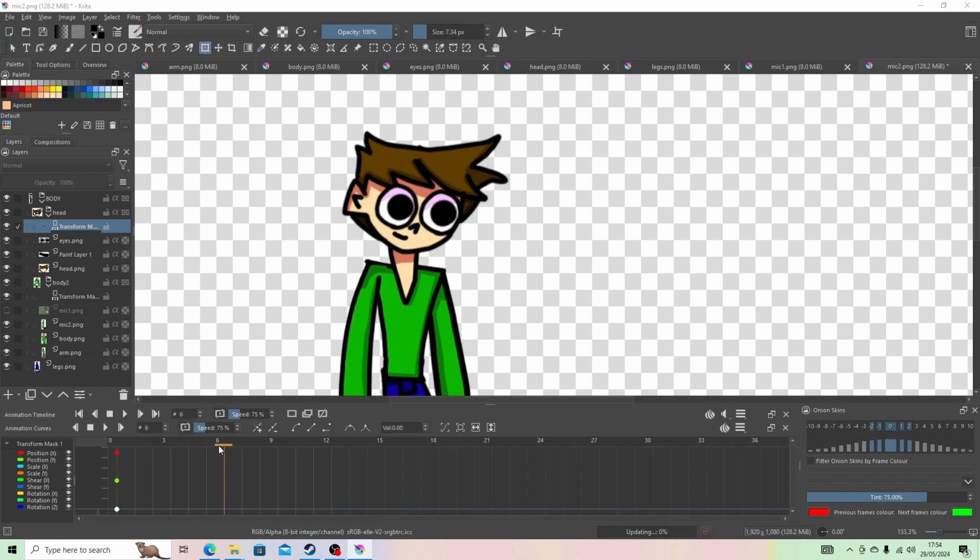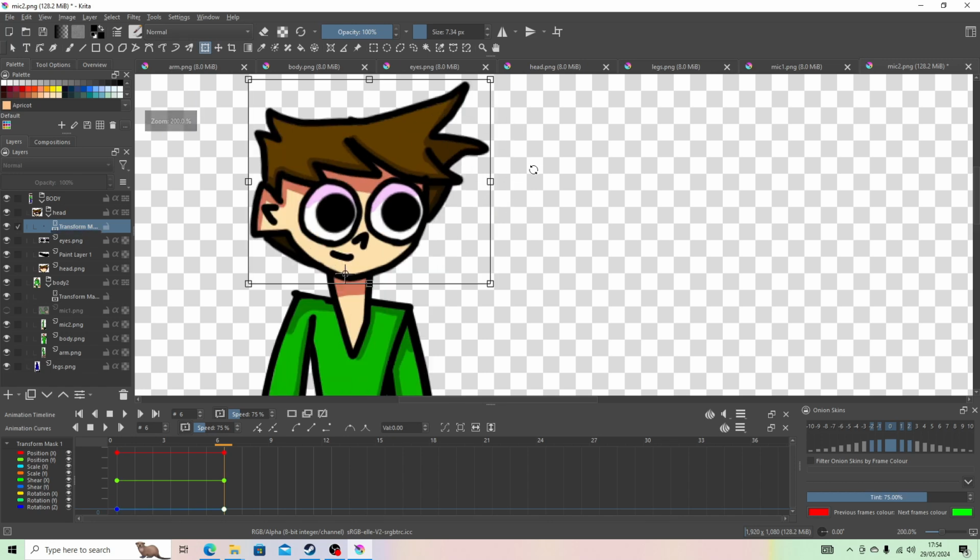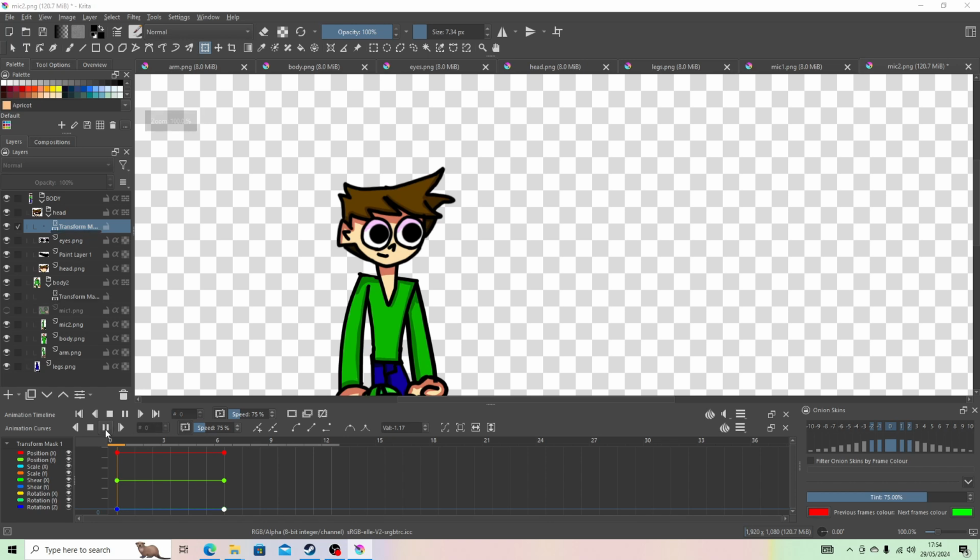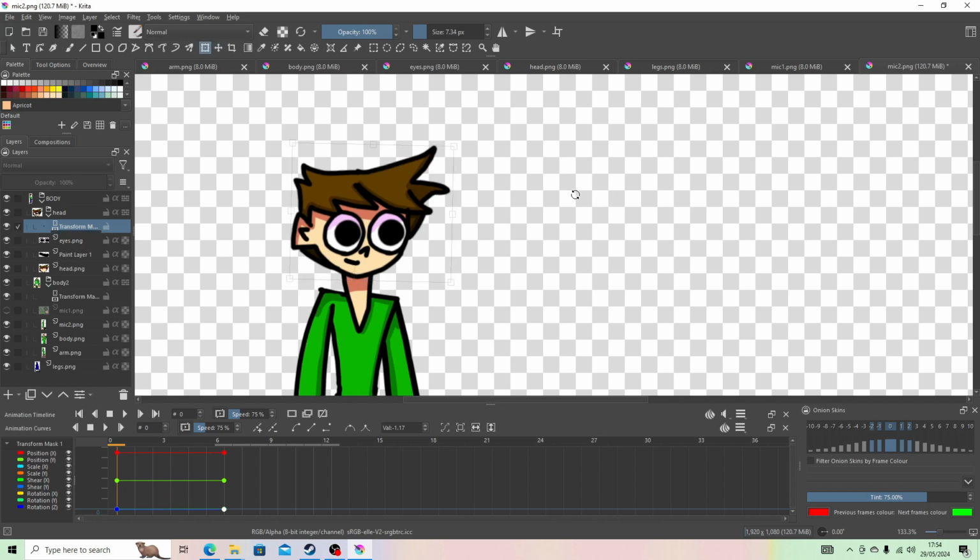Okay, and at 6 again, I can have his head snap up there quickly. Now here on this frame, I want his head to be looking down.